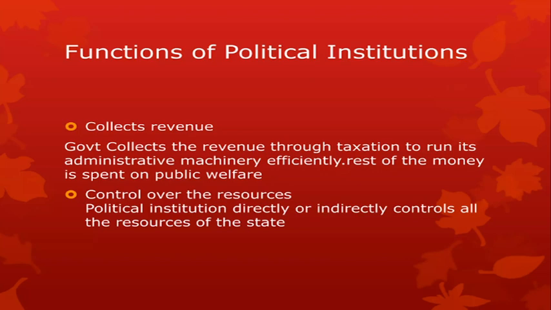Collective revenues. The government collects revenues through taxation to run its administrative machinery efficiently. The rest of the money is spent on public welfare. Control over the resources. Political institutions directly or indirectly control all the resources of the